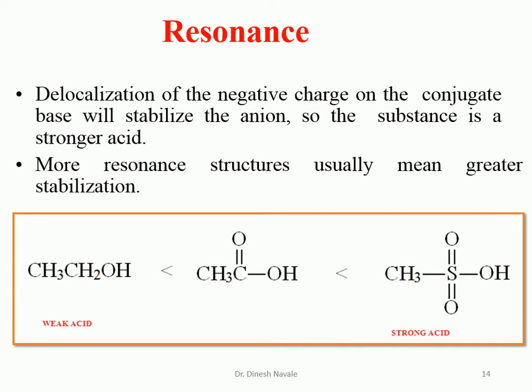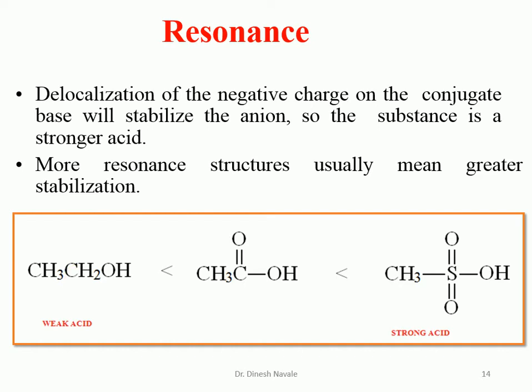In all these cases, the conjugate base which is formed from the sulfonic acid will be stabilized by the resonating structures with the 2 oxygen atoms. So that means two resonating structures are possible. Whereas in case of acetic acid, the conjugate base will show only one resonance structure with the carbonyl group. But in case of ethyl alcohol, no resonating structures are possible with the alkoxide ion as a conjugate base.